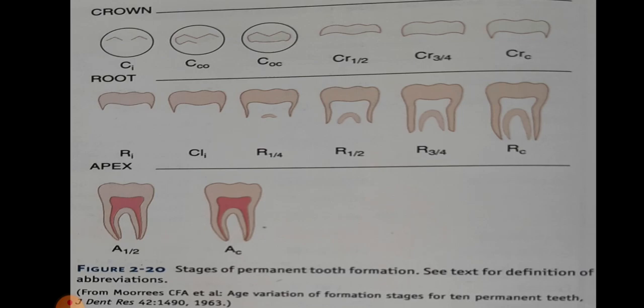C is equal to the cusp and CR is equal to the crown, R is equal to the root, and CL is equal to the cleft, A for apex, and subscripts. I indicates initiated, CO is indicated coalescence, and OC is equal to outline complete, and C is equal to complete. Maurice et al. studied the development of mandibular canines and provided normative data.